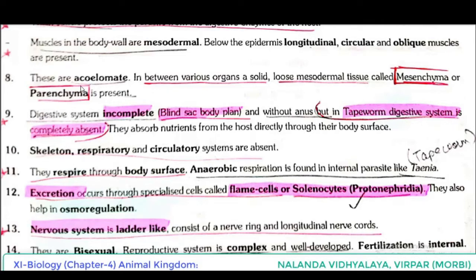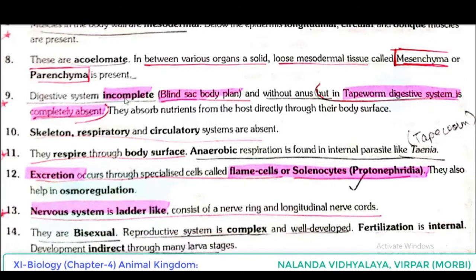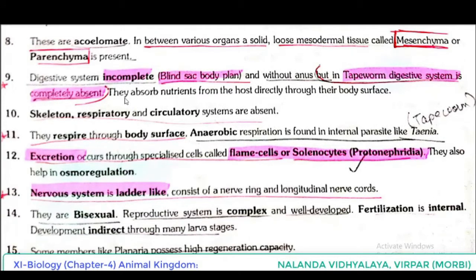These are acoelomate. That means the body cavity is absent. In between various organs, a solid, loose, mesodermal tissue called mesenchyma or parenchyma is present. Once again see that point. First we told they are acoelomate. Then in between various organs, a solid, loose mesodermal tissue called mesenchyma or parenchyma is present. Next point, digestive system incomplete.